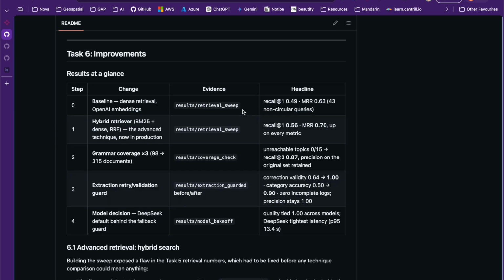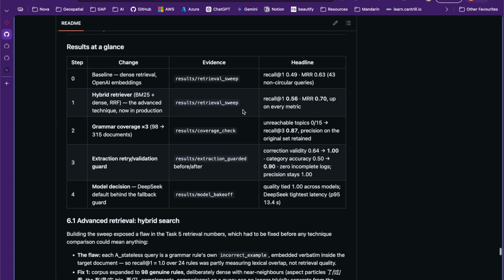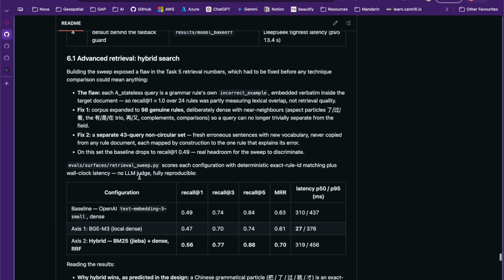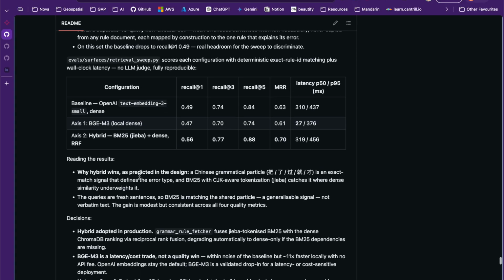I'll just touch on a few of the improvements that we made on our application as we went along. We increased our grammar coverage by doing a little bit more research. We also had to add a lot of guarding and validation around things because there was a little bit of failure here and there. And then when we looked at our different models, we ended up deciding on using DeepSeek as a final model, but if that times out, then it will fall back to GLM 5.2 in case things go wrong.